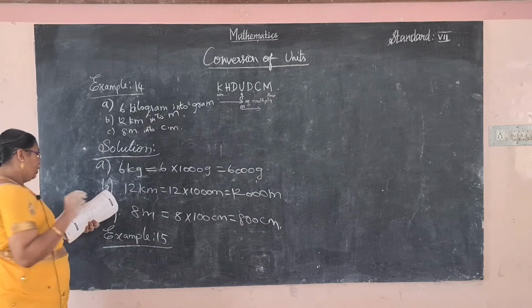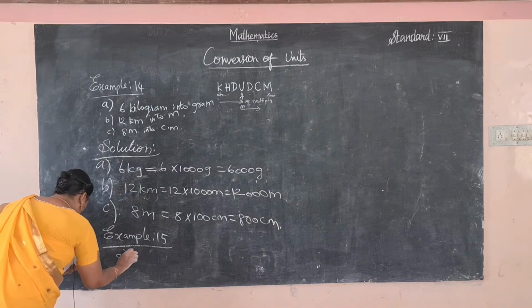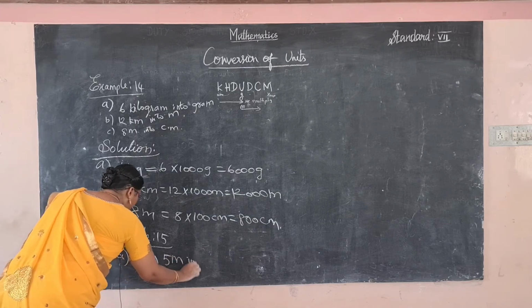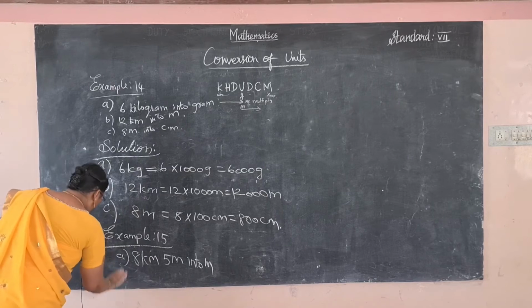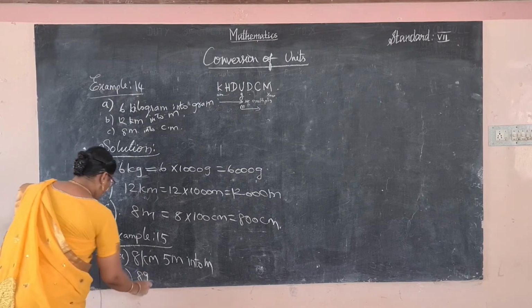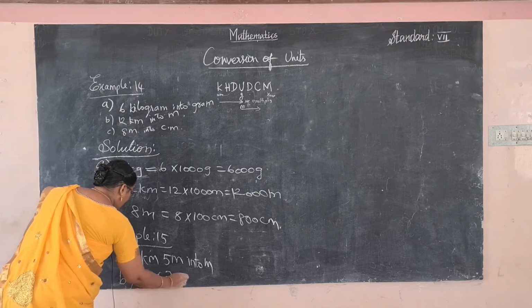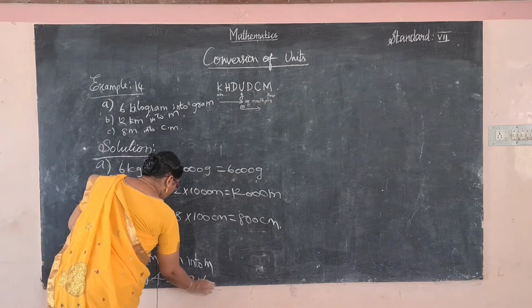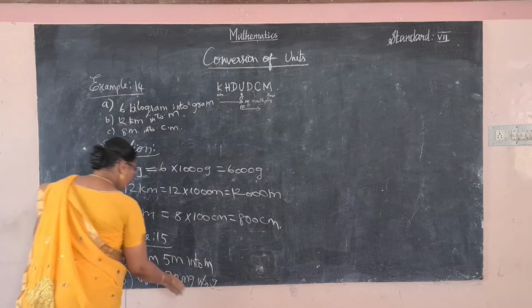Convert the following unit as directed. First one, 8 kilometer 5 meter into meter, and B, 8 gram 430 milligram into milligram.